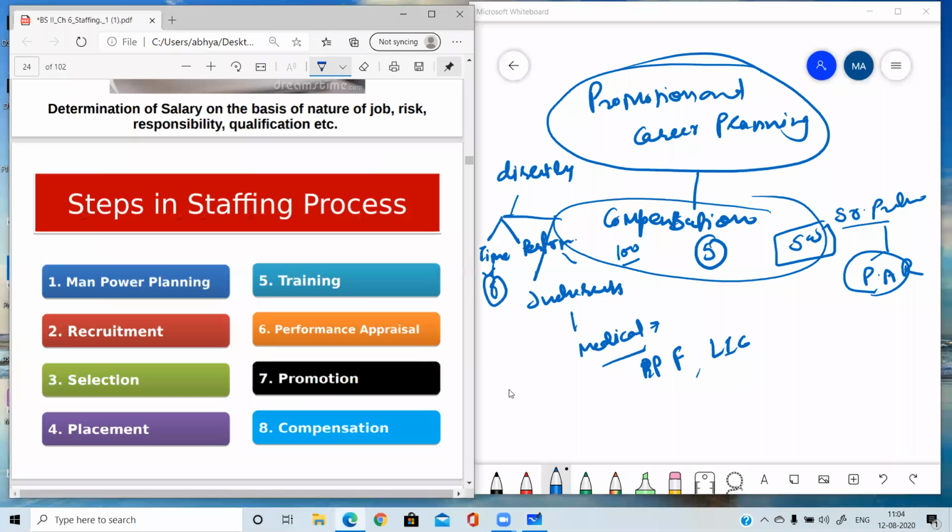Manpower planning means two analyses are done, workforce analysis and workload analysis. Please tell me what is workforce and what is workload. Please tell me in chat. What was workforce analysis and what is workload analysis? Please tell me, what do you mean by workforce and what do you mean by workload? I am waiting for your answer.